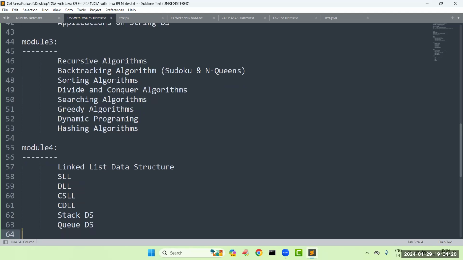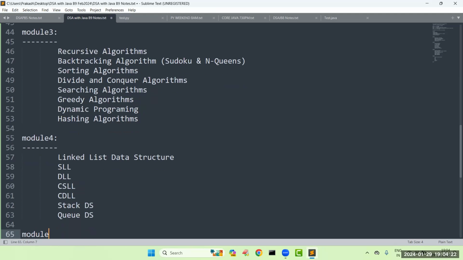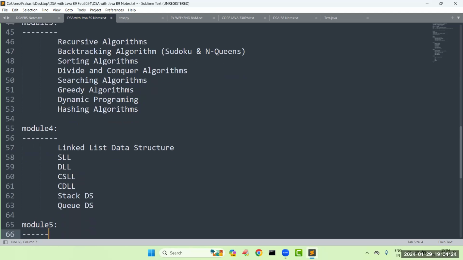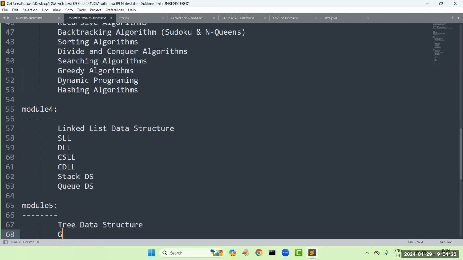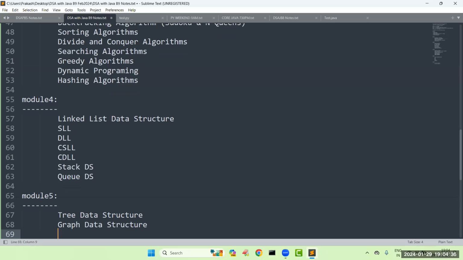So that is the fourth module, and module number 5, which is the last module, is where we are focusing on tree data structure. And we are going to see graph data structure. After that, priority queue data structure.